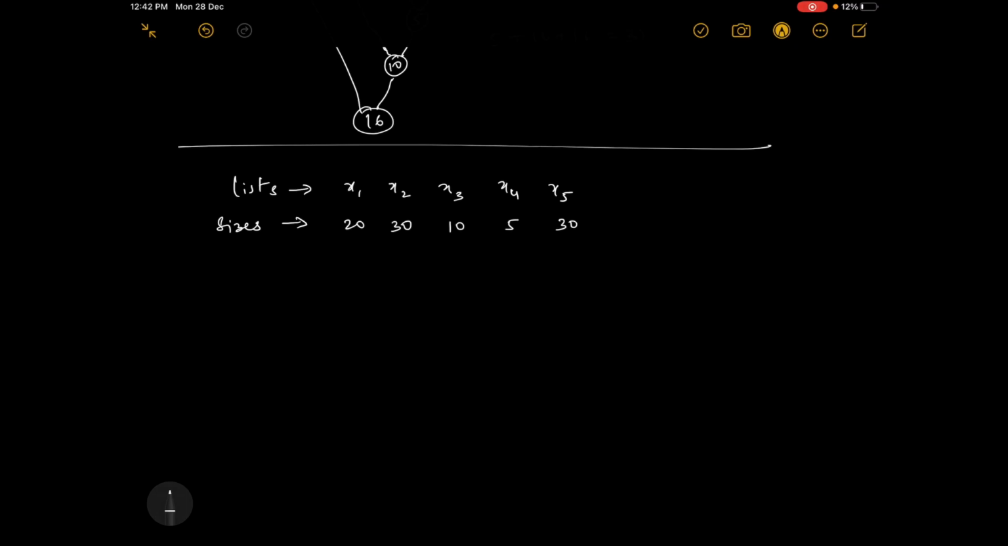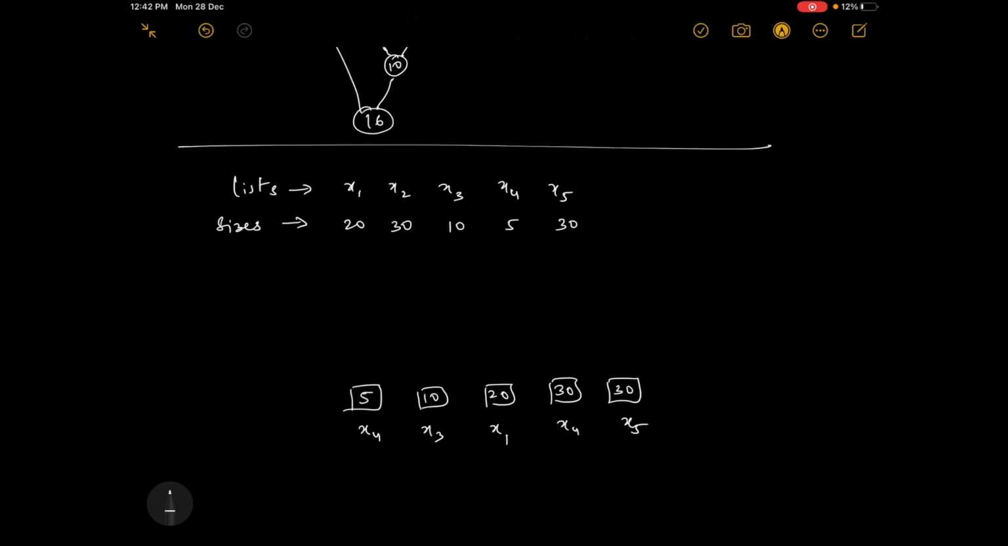Are they in ascending order? No, they are not in any order. So first we'll have to arrange them. Which is the least? Least is 5, then 10, then 20. Then we have the same size, 30 and 30. This is x4, this is x3, 20 is x1, then this is x4 and x5.